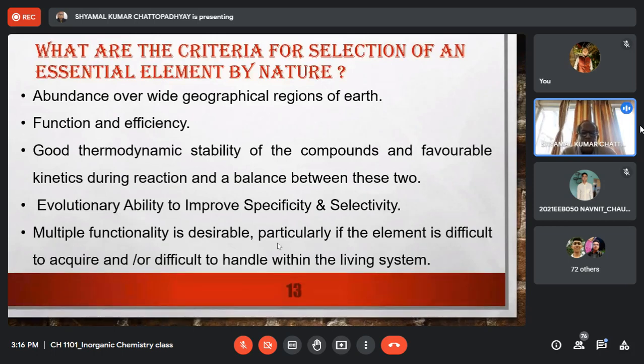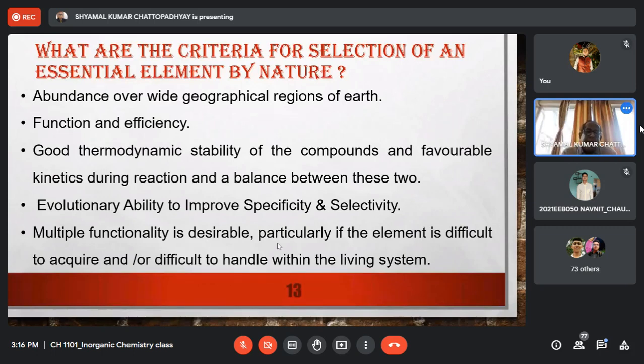So from your knowledge of chemistry, if I give you that the solubility product of ferric hydroxide is 10 to the power minus 34, you can easily calculate what will be the solubility of iron at pH 3, ferric iron, and it will be very low, say 10 to the power minus 10, 10 to the power minus 12 molar, right, or even less than that. So that means iron is a difficult element to handle because at biological pH iron is not soluble. So if you want to handle iron in a biological system, you have to devise special systems, special mechanisms to stabilize iron at the biological pH.